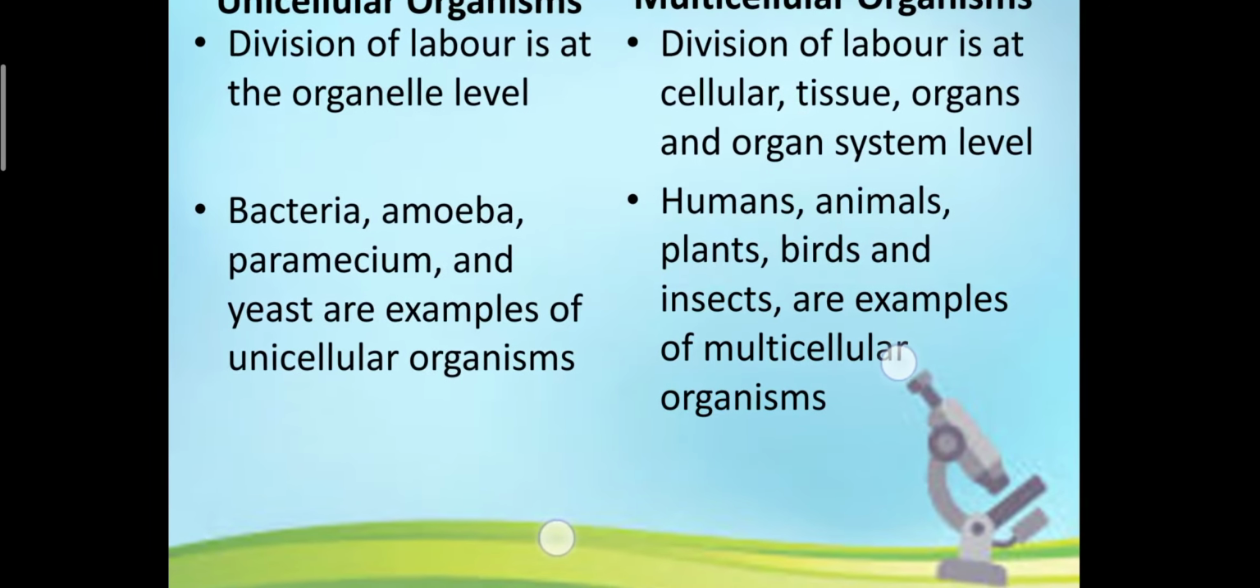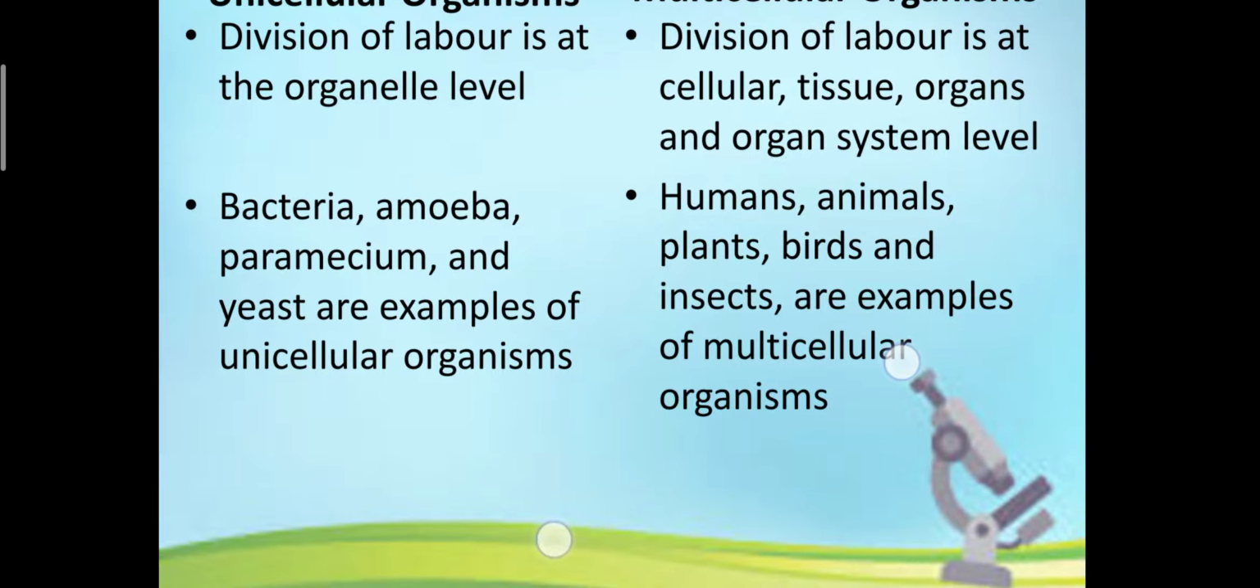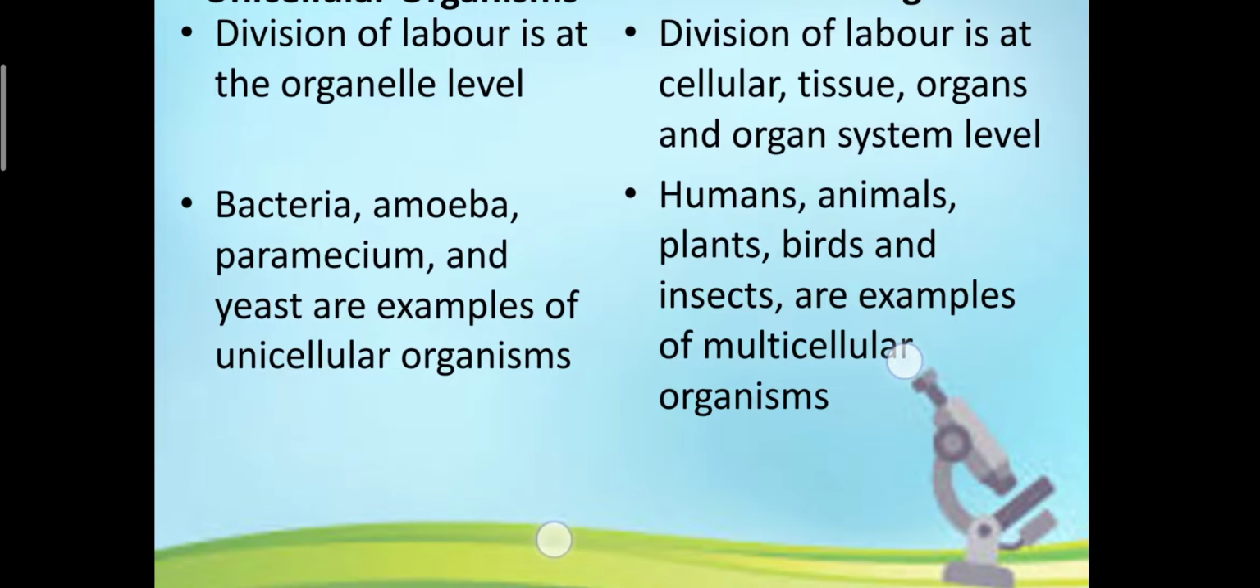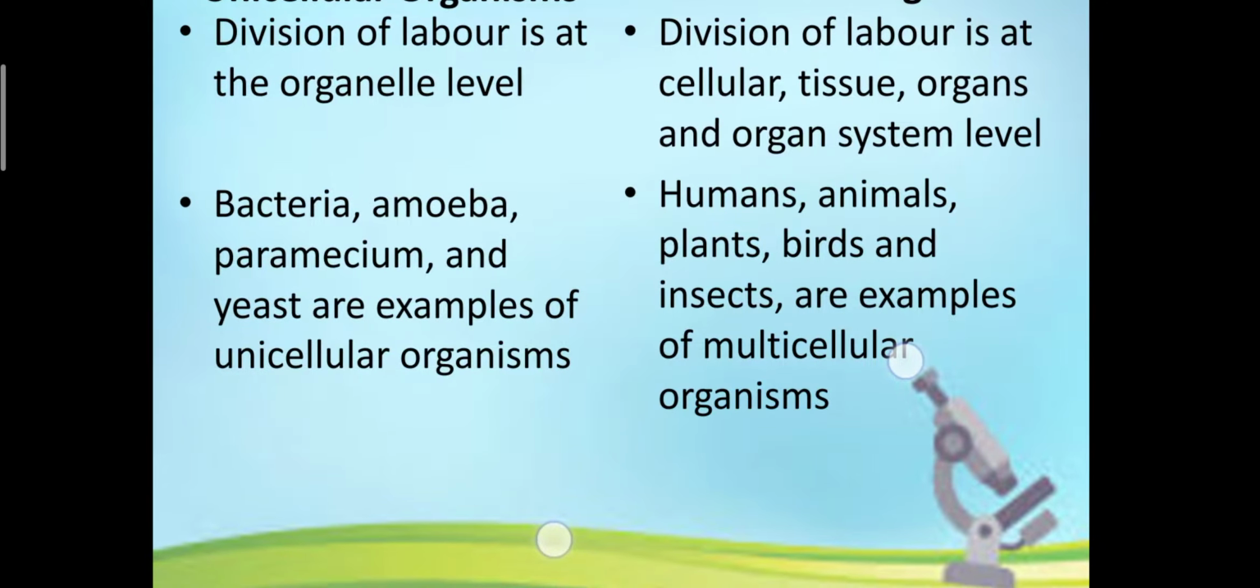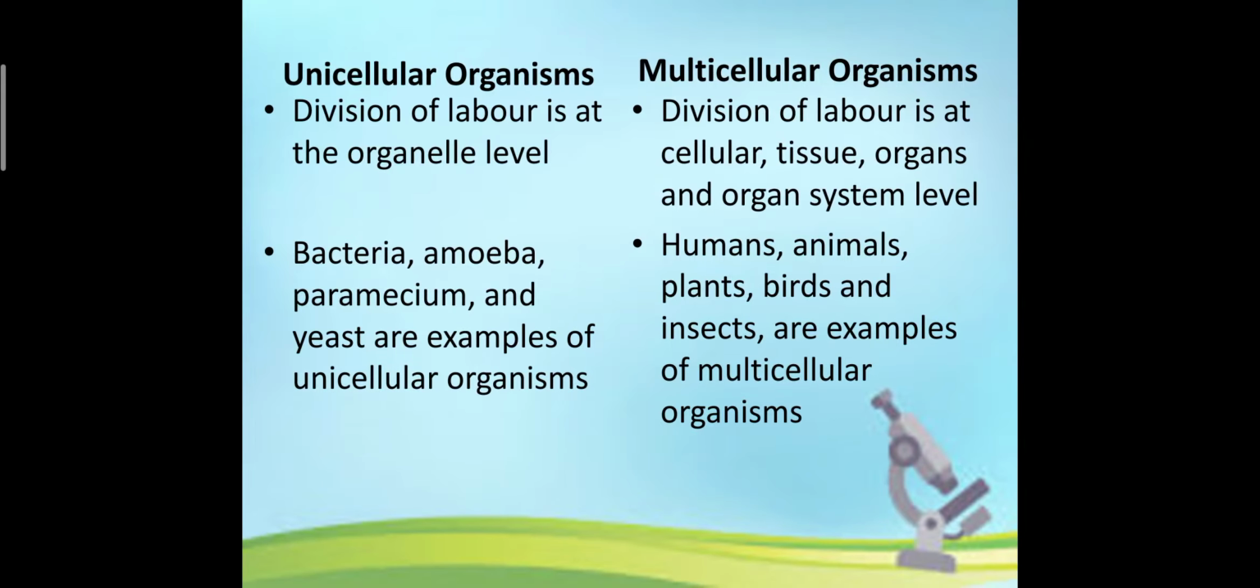Unicellular organisms do not have any division of labor, while multicellular organisms have division of labor, which helps them divide their work on the basis of the cellular activities. Examples we have already seen: bacteria, amoeba, paramecium. And multicellular, we humans, animals, plants, birds, insects are a few examples.